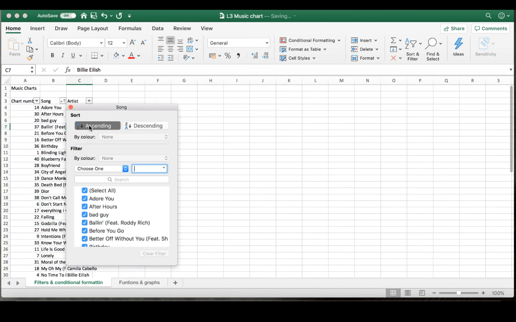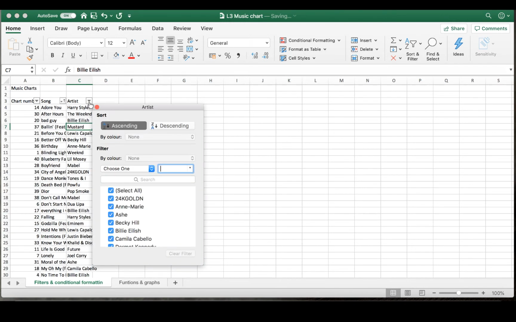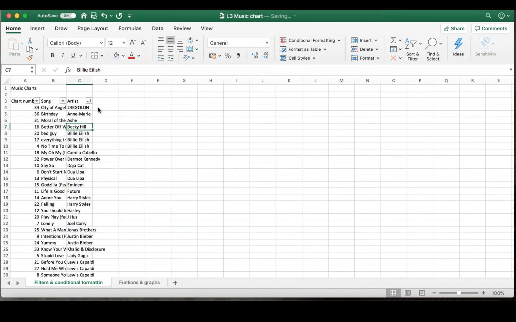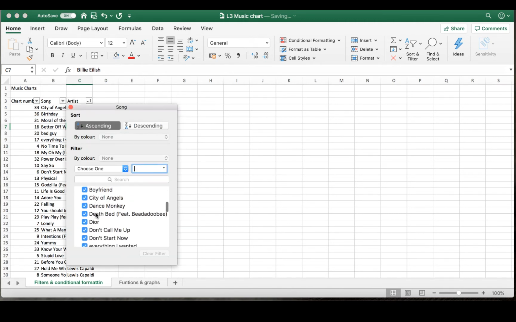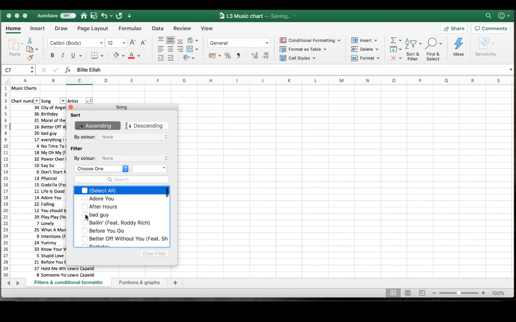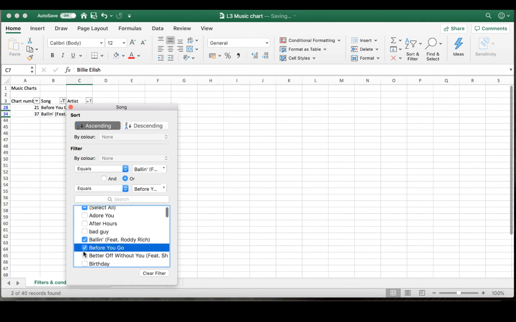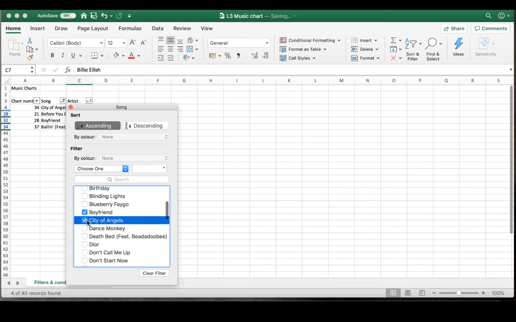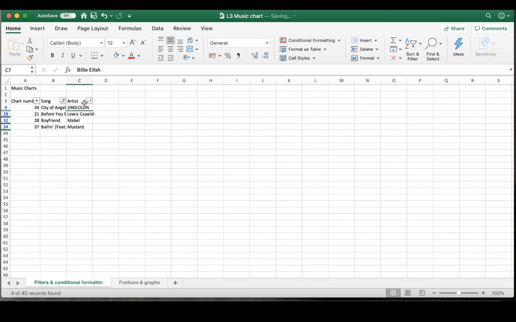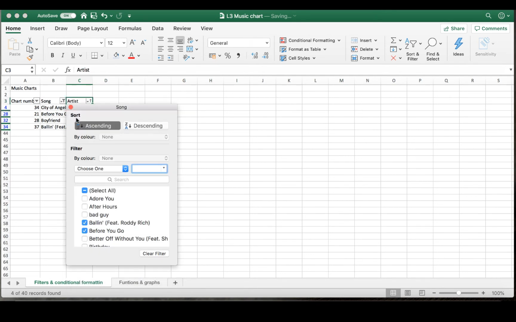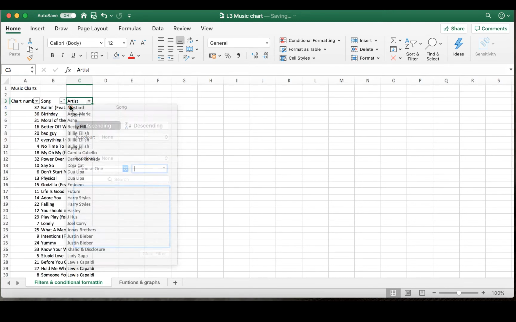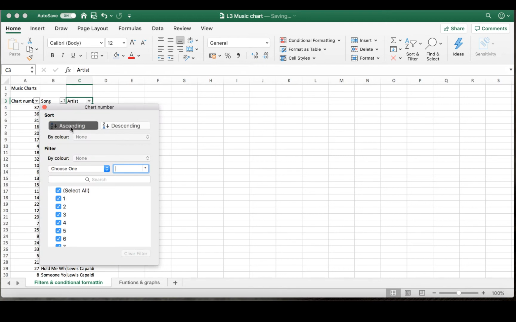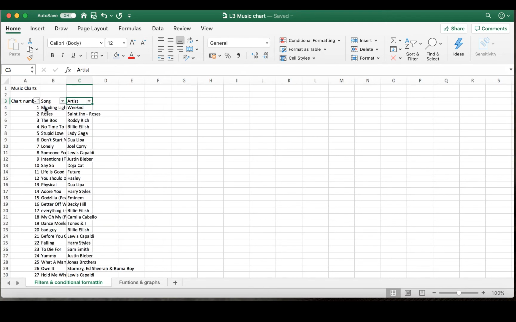This will allow me to sort ascending or descending. I can also go on here and select who I want to see, all the different music. And then I can select all again and sort it by number. Okay, so that is one of the skills I'd like you to do. That is known as a sort and filter.